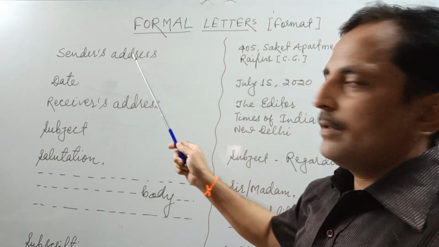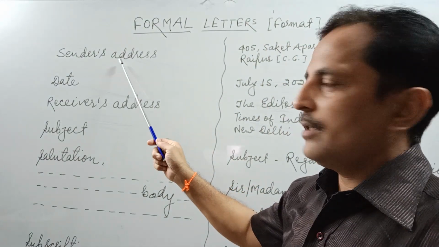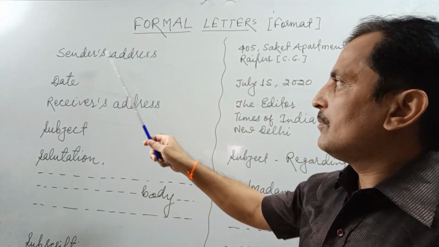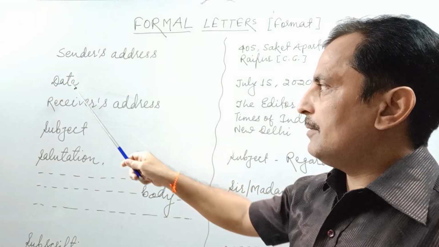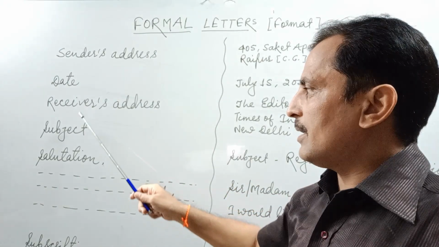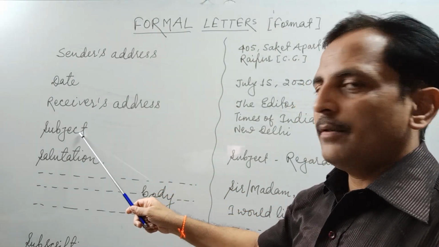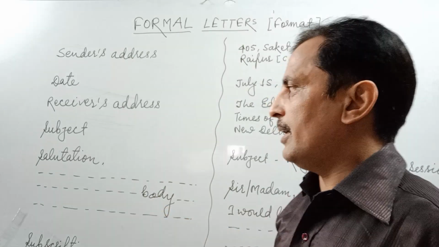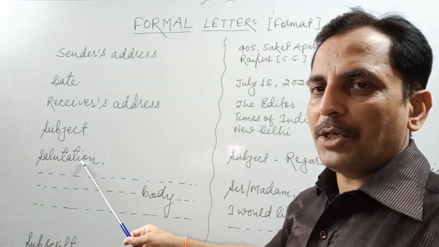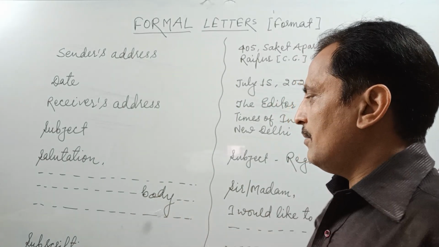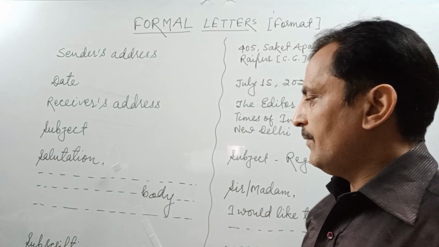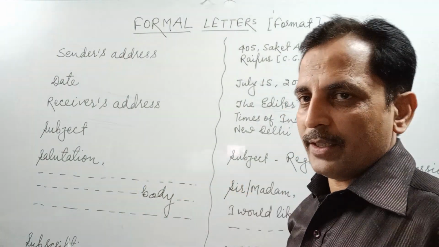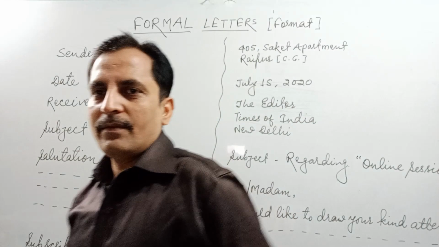In a formal letter, we have to start with the sender's address. I will tell you the detail later on. Followed by the date, then the receiver's address, subject, meaning the topic or heading on which you are going to write your letter, salutation, the body of the letter, and ending with the subscription. So what are these points? Let's have them in detail.